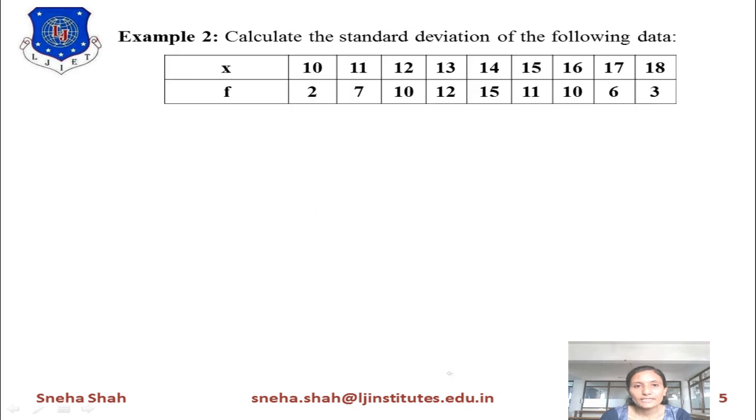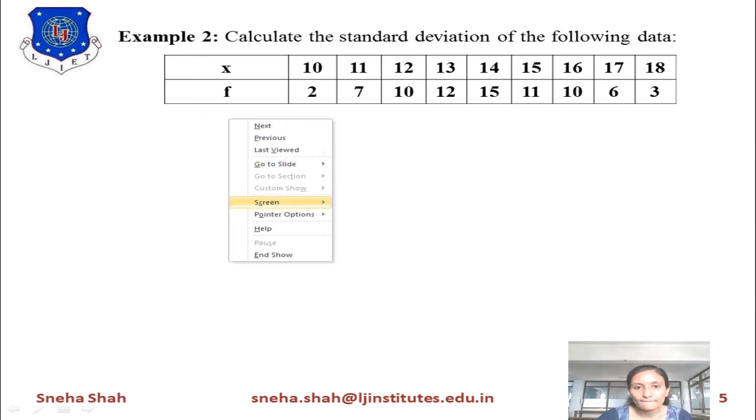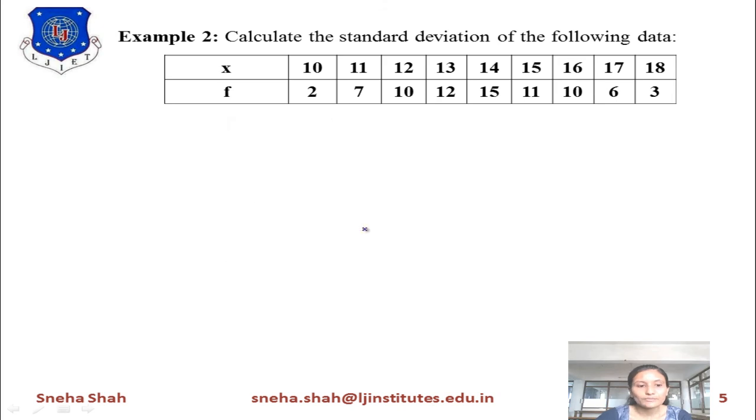Now the next example is: calculate the standard deviation of the following data. The data is given to you like this: x and f values are given, with many values of x and the frequency occurring for each particular value of x, given in this tabular form. Now you have to find the standard deviation from this tabulation. So it will be fine. First of all, we will write this in column form.